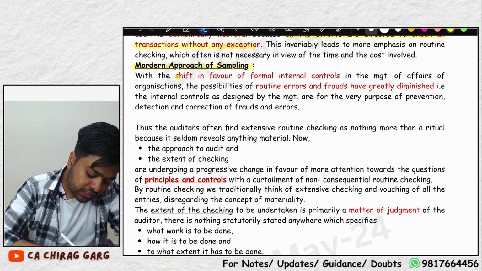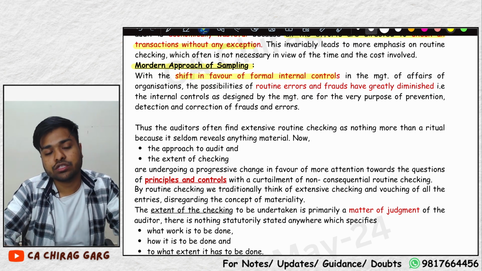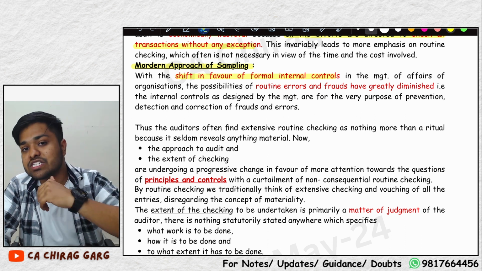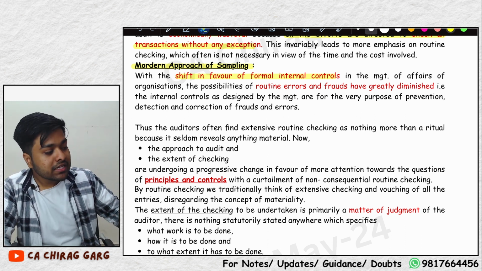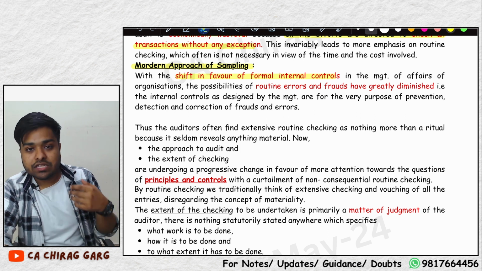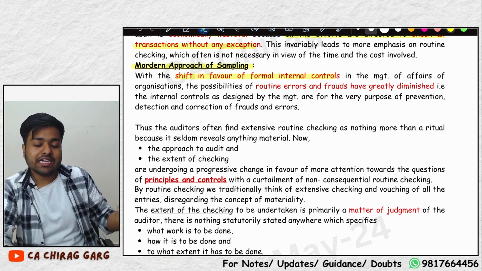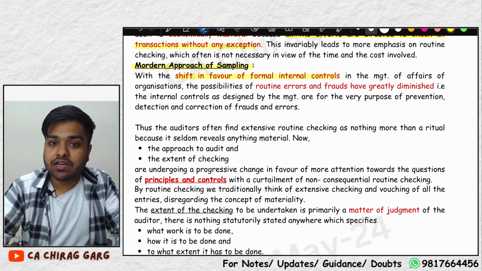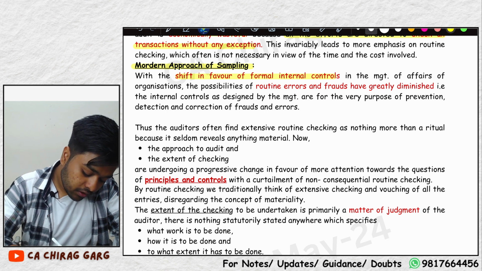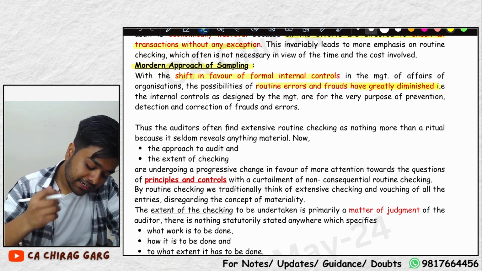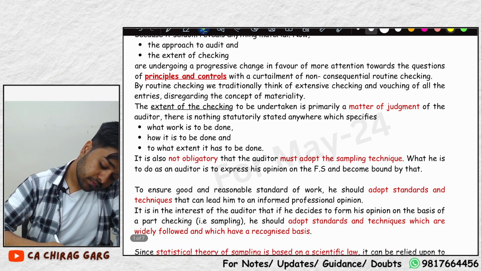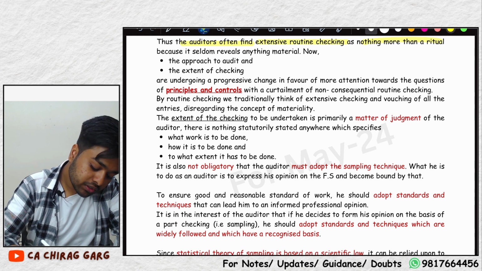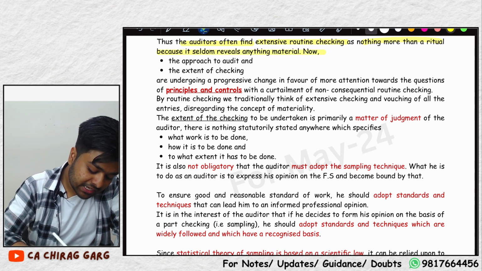Modern approach is shift in favor of formal internal controls. Ambani ji must have put a lot of internal controls because he also cannot monitor each and every transaction, each and every person. So he has set up the internal controls in place, and on that we can rely that the data will be accurate. Otherwise, he will only incur a lot of losses. Routine errors and frauds have greatly diminished. The auditors often find extensive routine checking as nothing more than a ritual because it seldom reveals anything material.